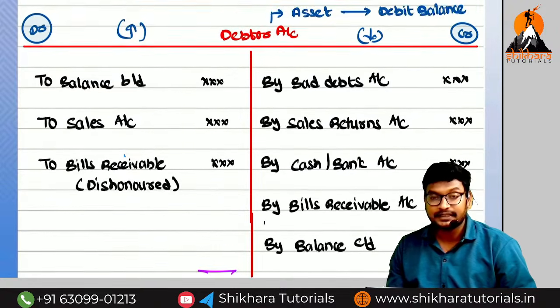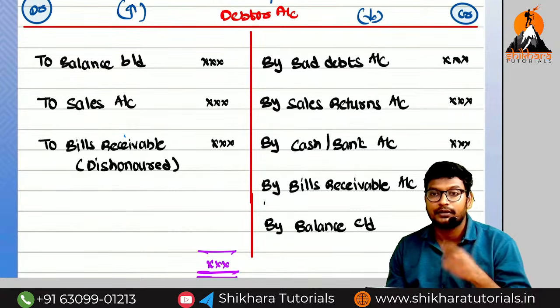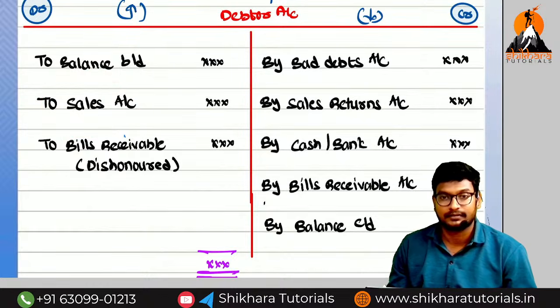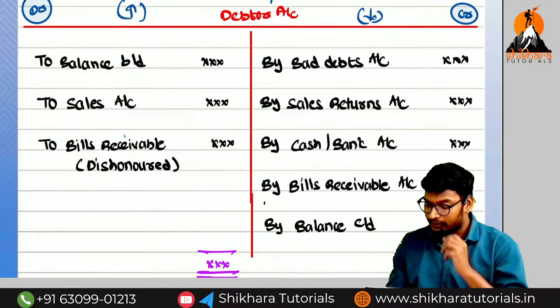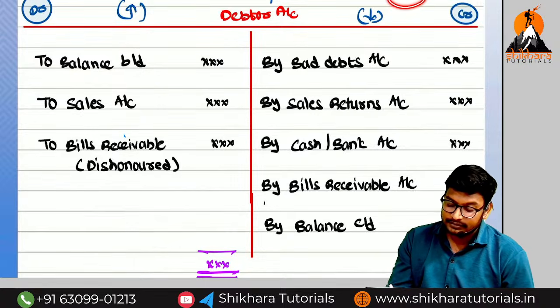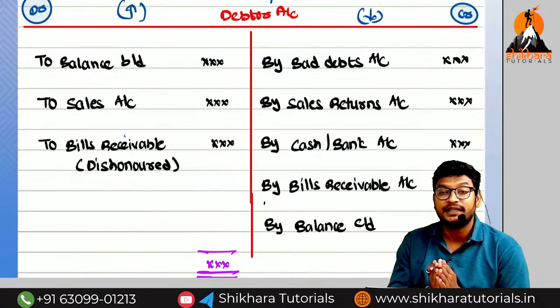In which situation does the debtor value increase? One situation. Increases means which side we need to record? Debit side. So for that reason, what have we recorded? To sales. So next one. If the debit balance decreases, which side do we need to record? Credit side. In which situations will the debtor value decrease?